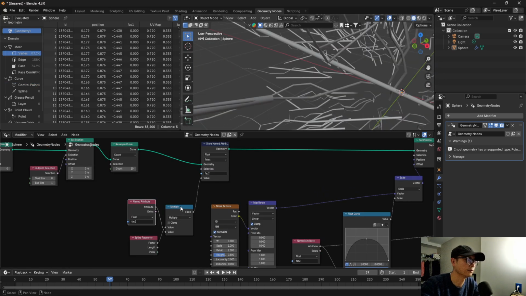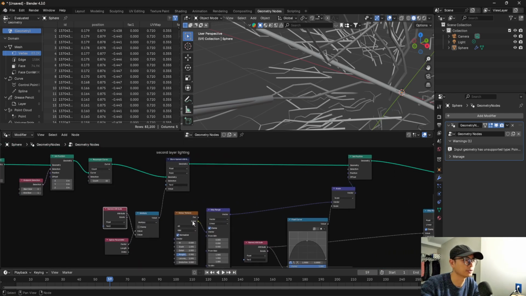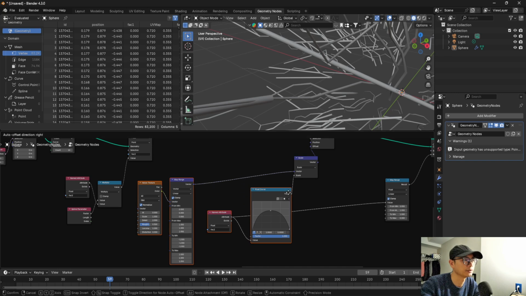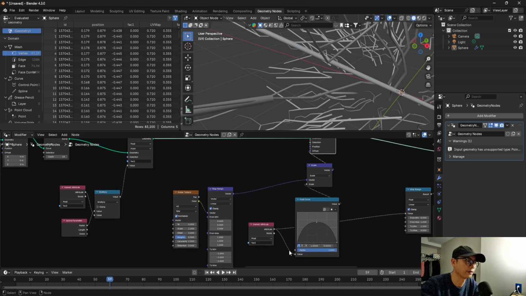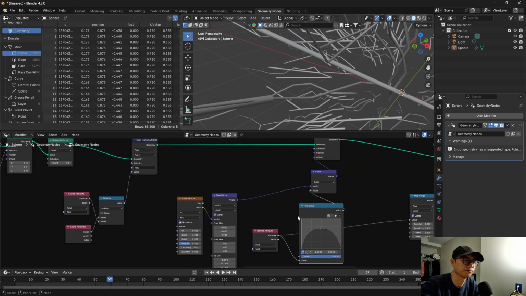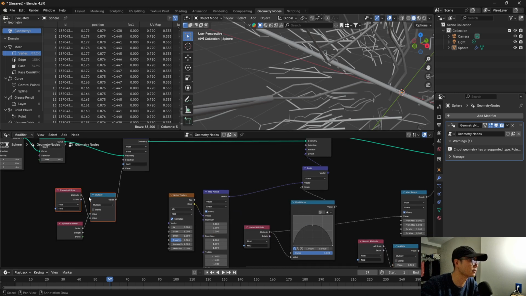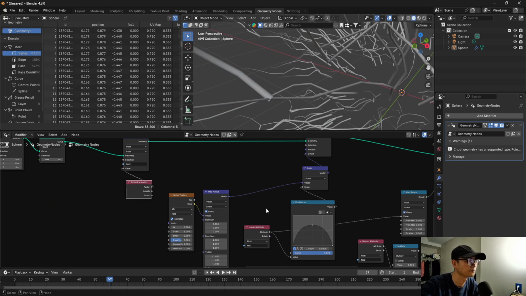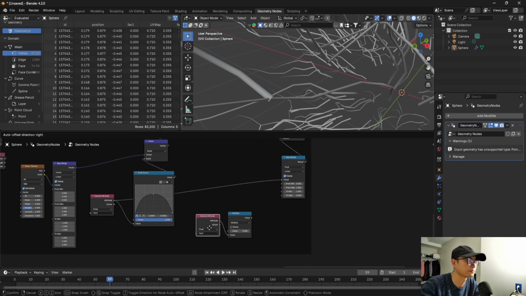So here we have a problem that we can't do this step here, because check here. This set position will use the factor. So if we change the factor, it will affect this set position. So we need to duplicate it here and delete that. Delete. Yeah, so this is right. And we need to set the right radius.